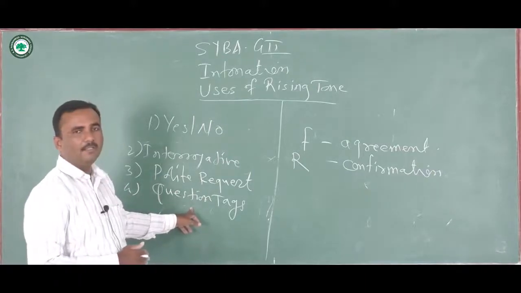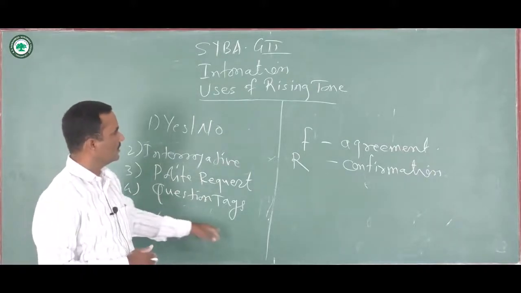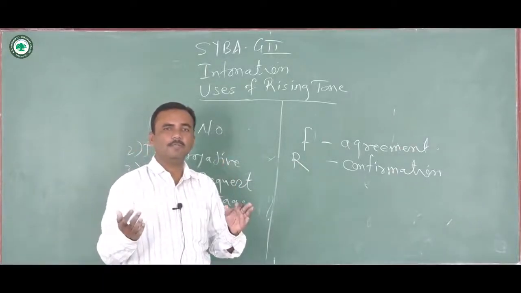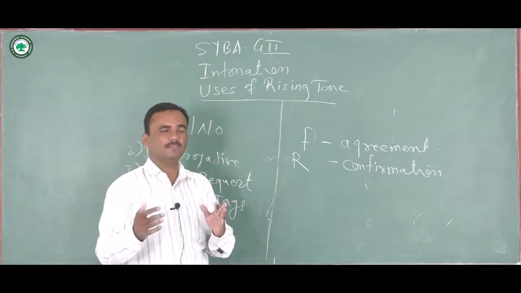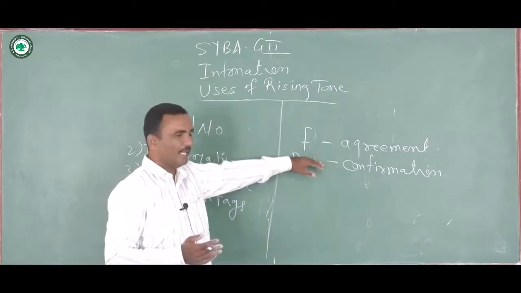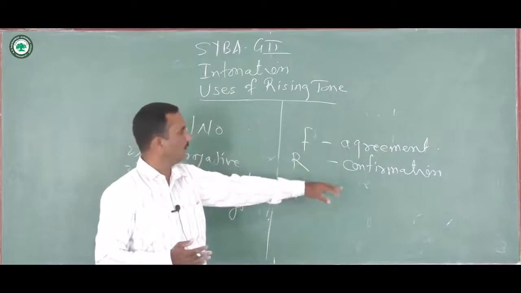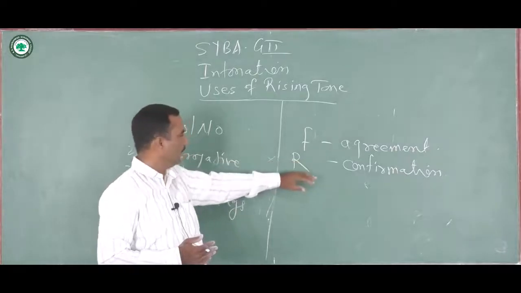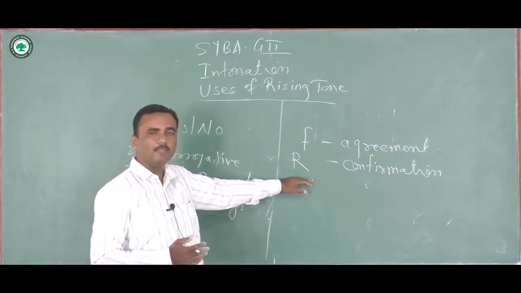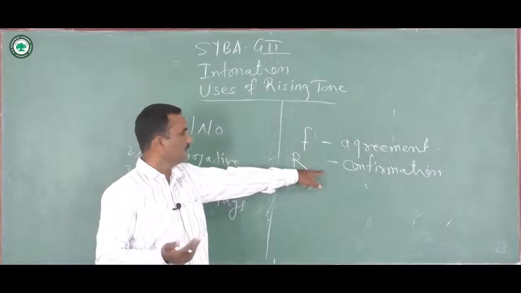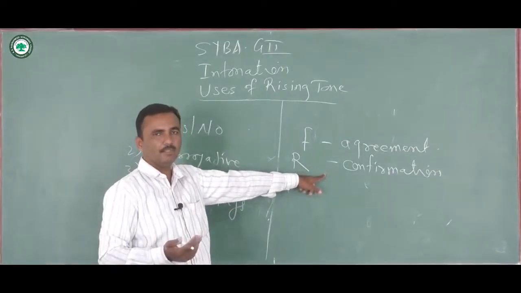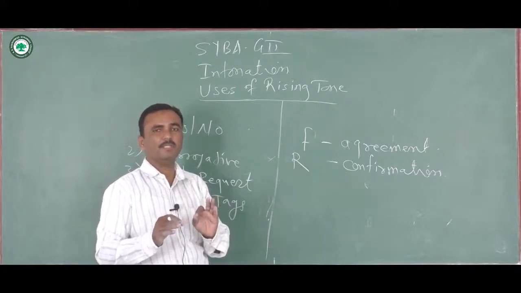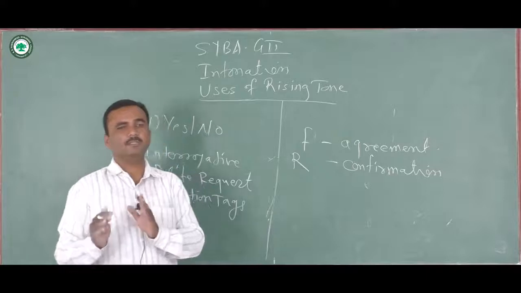Question tags can be used in both types of tones, falling and rising, but we have to keep in mind that the intention or the objective of both is different. When a question tag is there and the tone is falling, the objective is seeking an agreement from the listener, and when the tone is rising, the speaker wants to confirm, to seek confirmation from the listener. So this is the basic or fundamental difference between the uses of question tags in both tones.